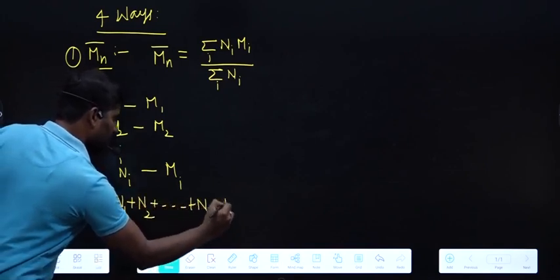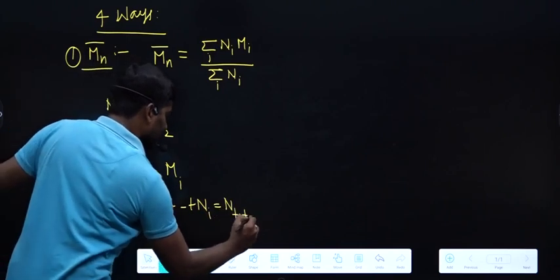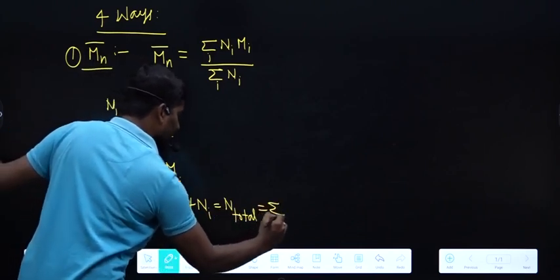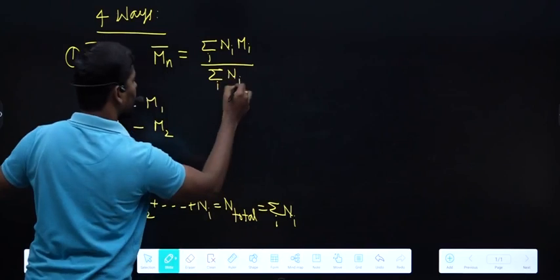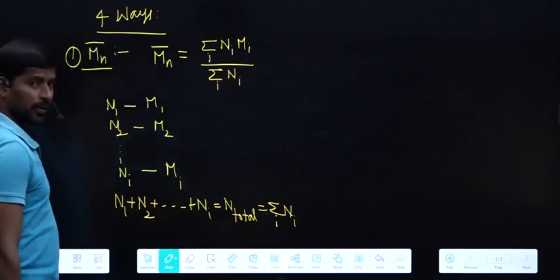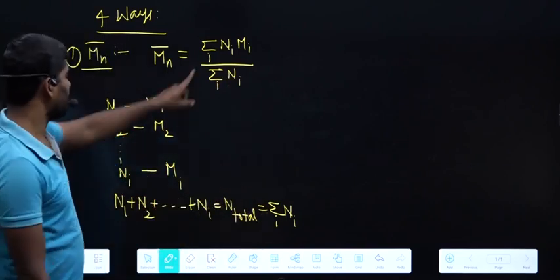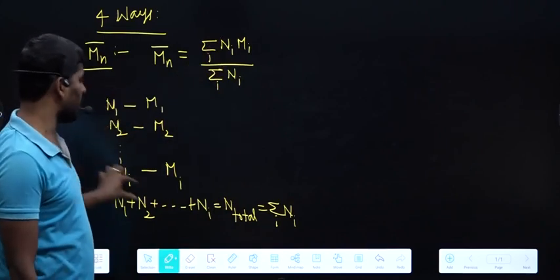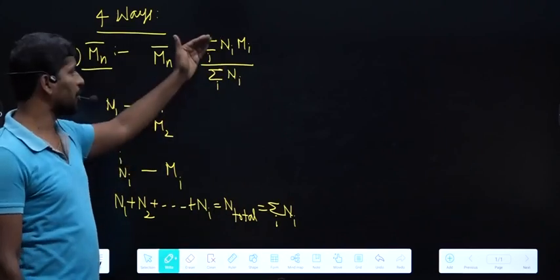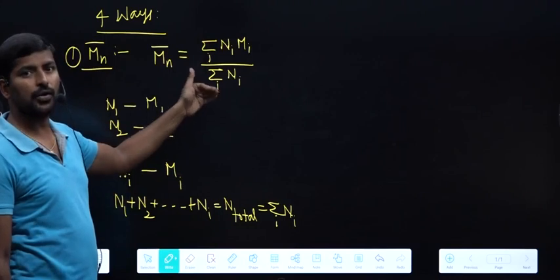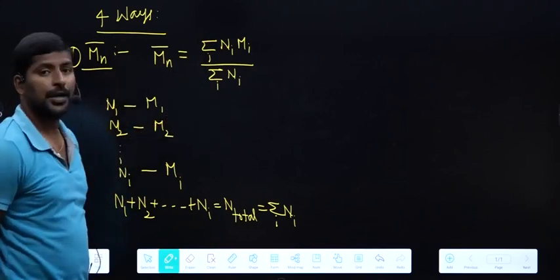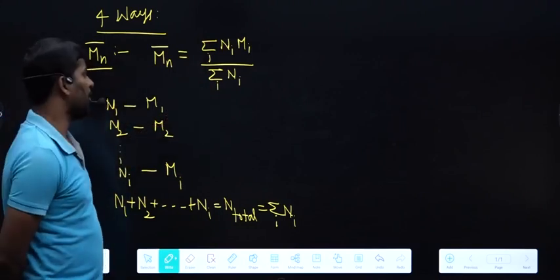Total number of polymer molecules, that is nothing but summation i Ni. So this summation i Ni indicates what? Total number of polymer molecules only. This numerator indicates what? Total mass of polymer. So the ratio of total mass of polymer to total number of molecules, that is called number average molar mass.